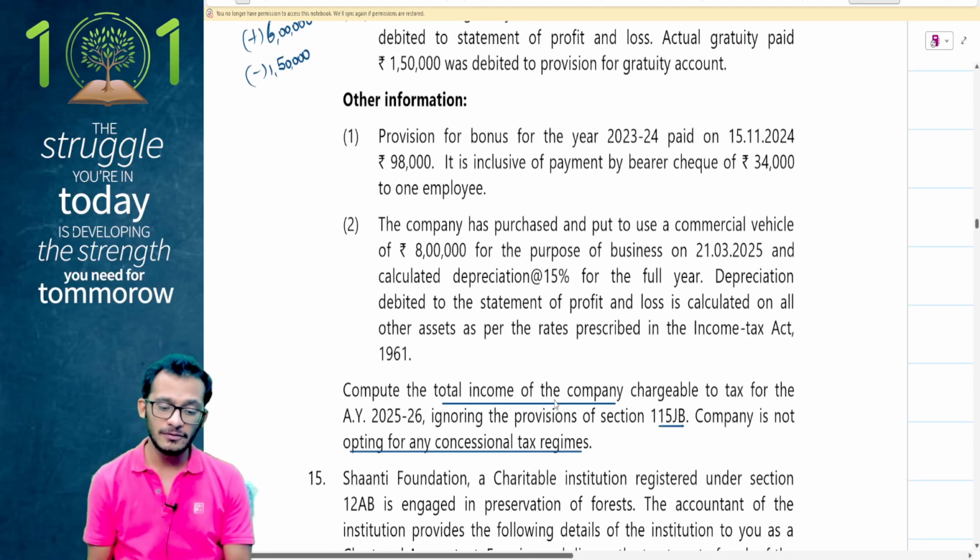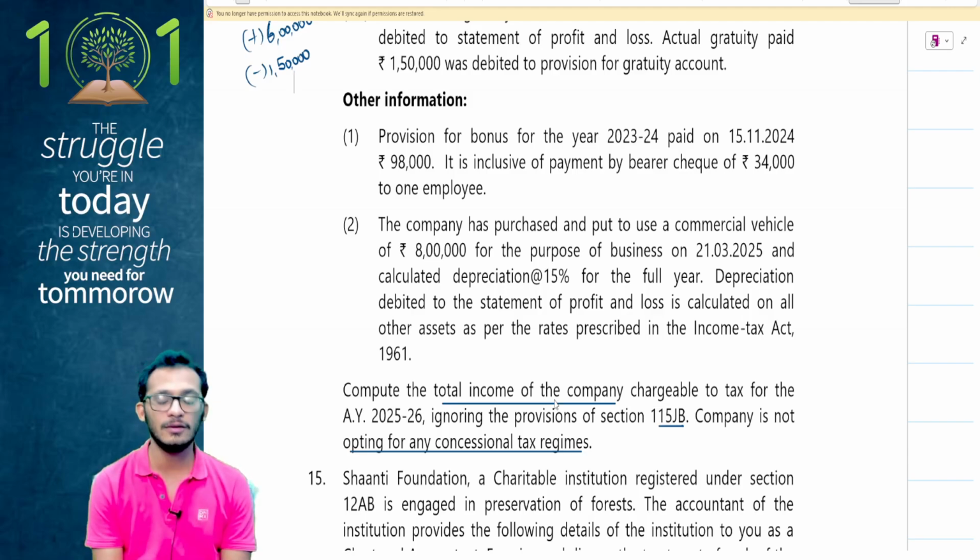Next, provision for bonus for the year 23-24 was paid on 15th November 24 as 98,000. It is inclusive of the payment by bearer cheque of 34,000 to one employee.